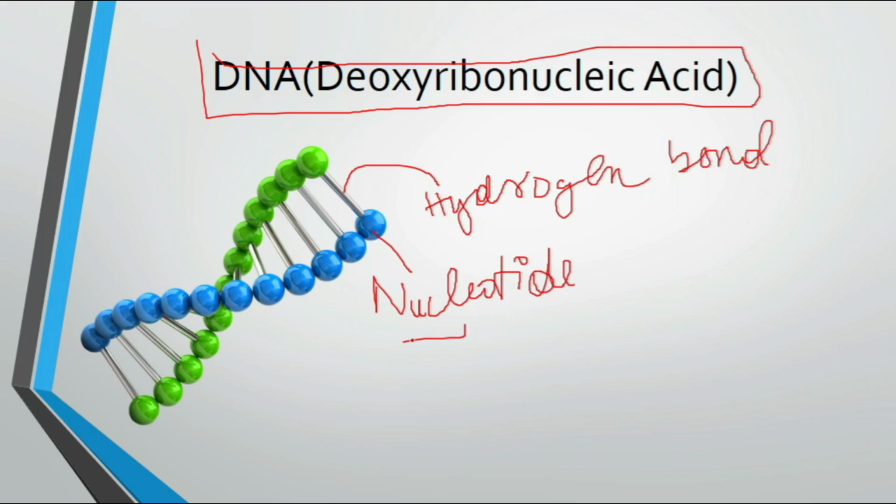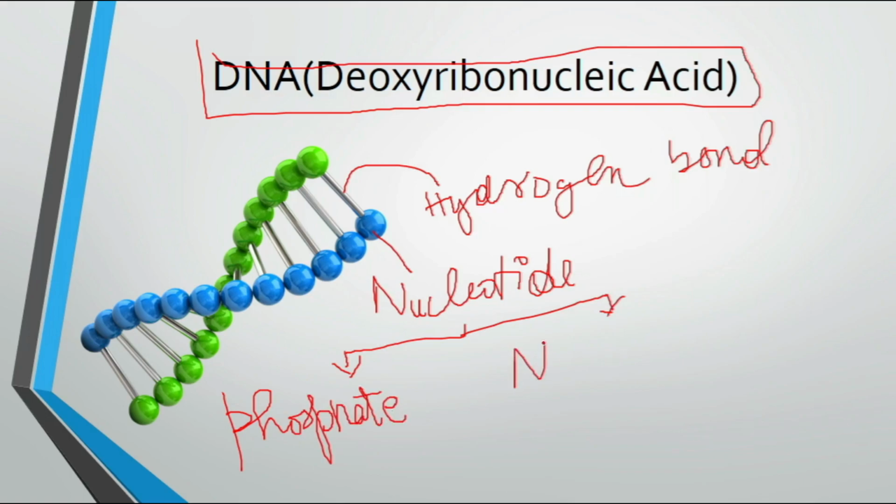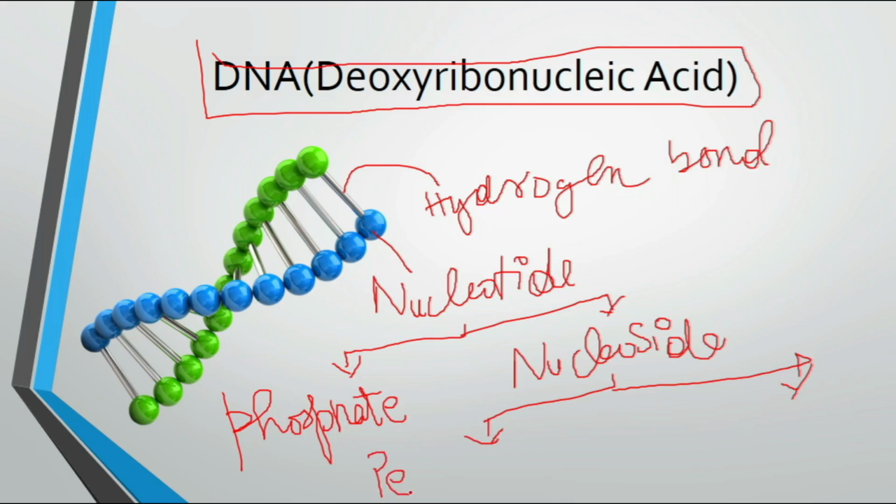Then the nucleotide has two parts. One is phosphate and another is nucleoside. And then the nucleoside has again two parts. One is pentose sugar.